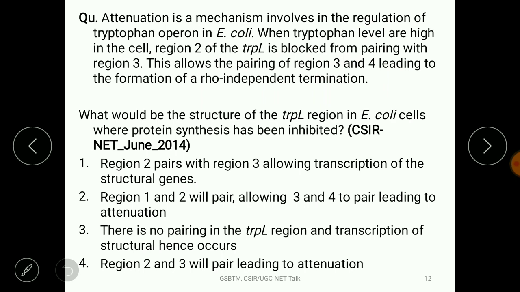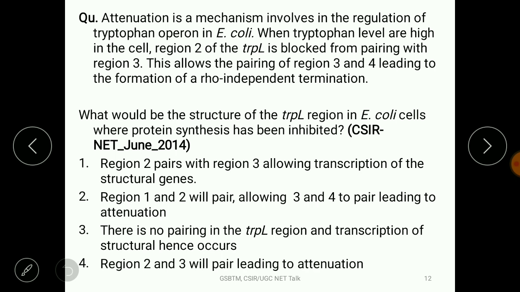Now, the next question: attenuation is a mechanism involved in the regulation of the tryptophan operon by E. coli. Yes, of course. When tryptophan levels are high in the cell, the region 2 of the trpL is blocked from pairing with region 3. Yes, of course, anti-attenuator.